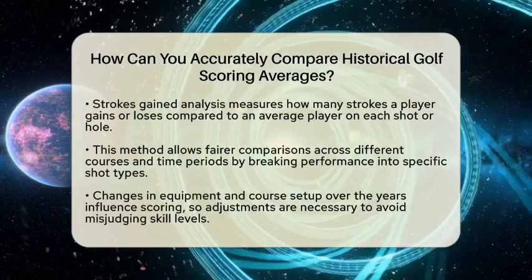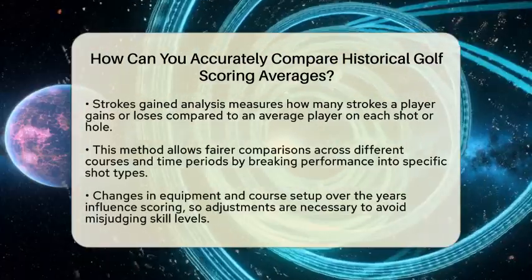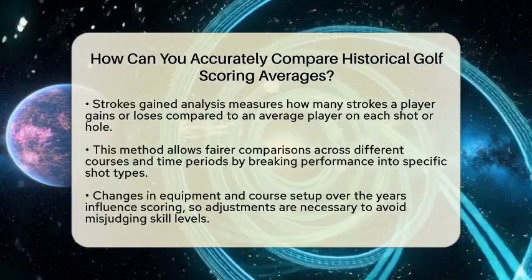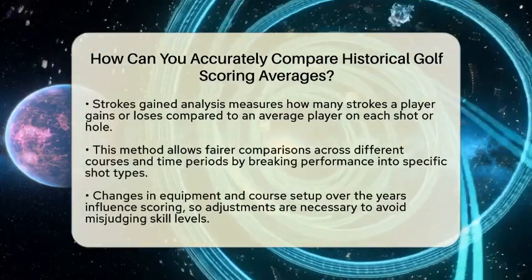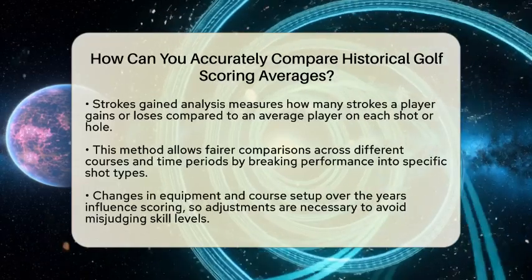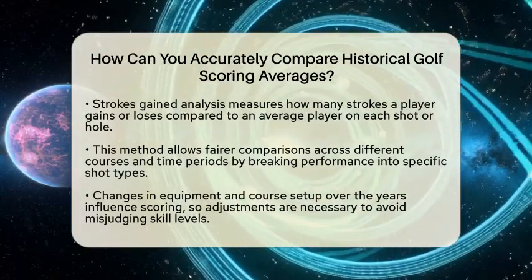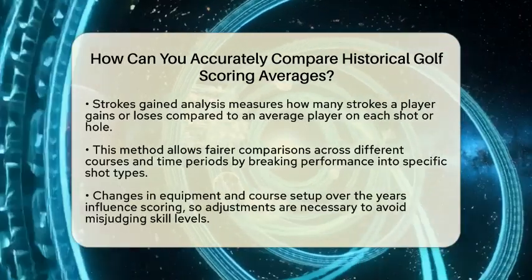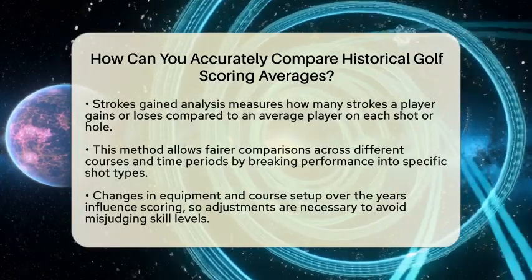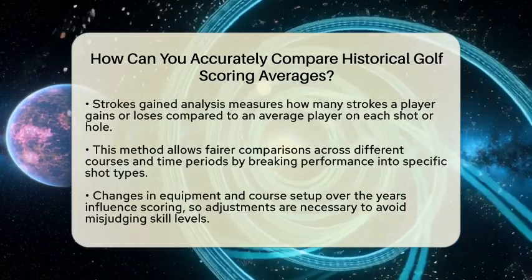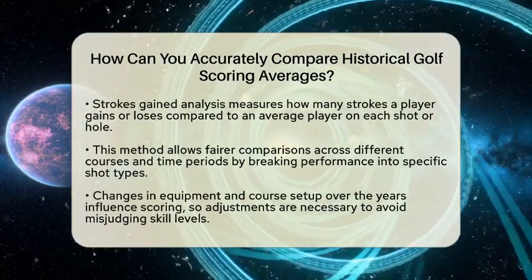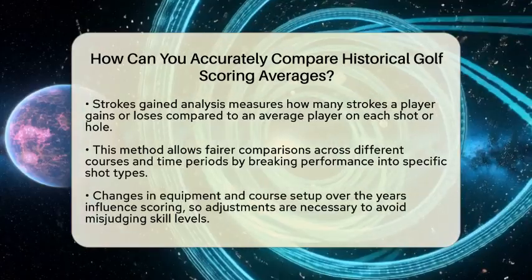Next, we can use a method called strokes gained analysis. This technique measures how many strokes a player gains or loses compared to an average player on each shot or hole. It breaks down performance into parts like putting, approach shots, and tee shots. Because it compares performance on the same types of shots, it allows us to compare players across different courses and time periods more fairly.